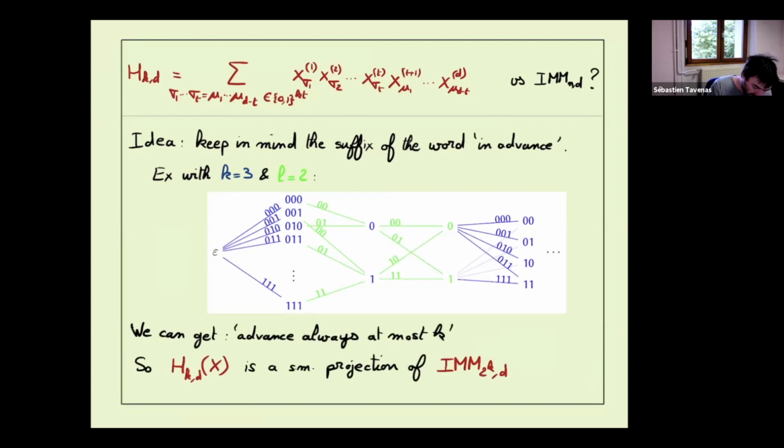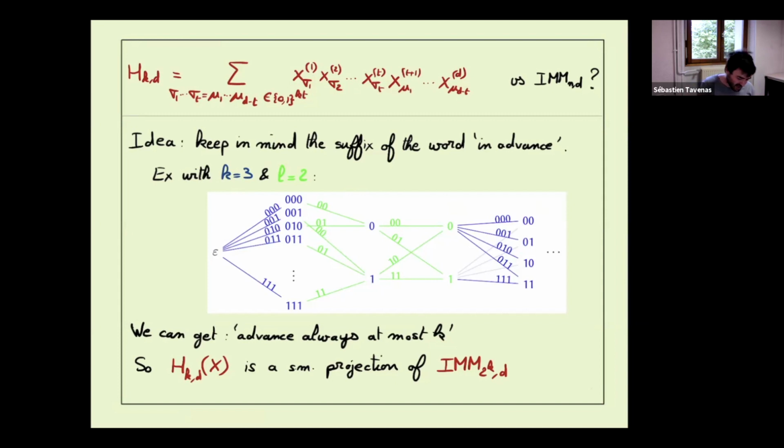In particular, what will be the largest width we need? We need at most in advance a word of at most k. Each time we add things of at most k. So if we are already k in advance in blue, we can always add some green. If we're already k in advance in green, we add some blue. So what we need to remember is only a word of size at most k.